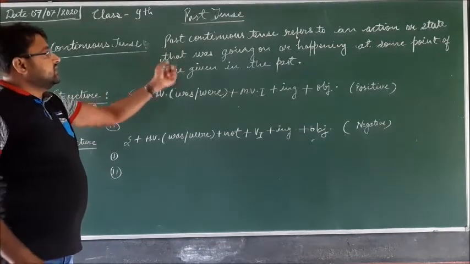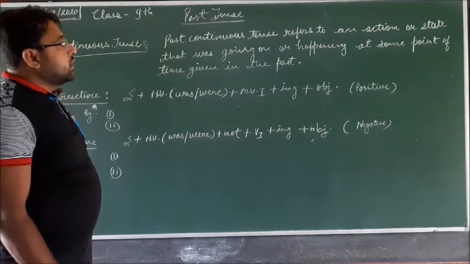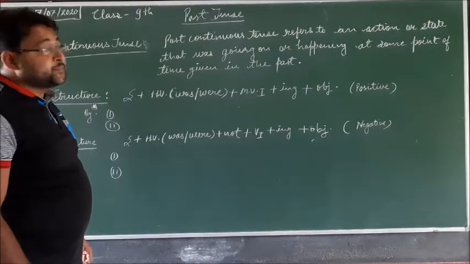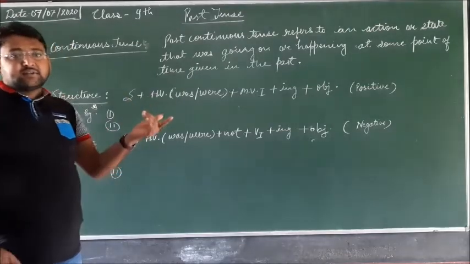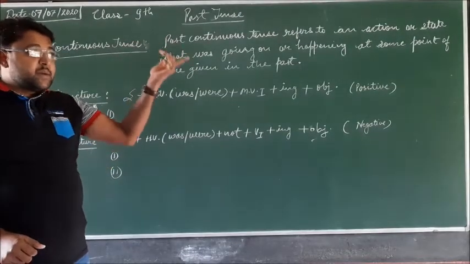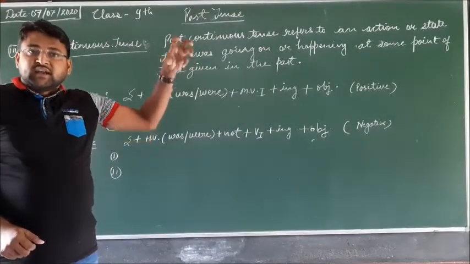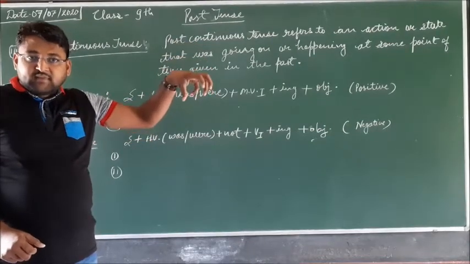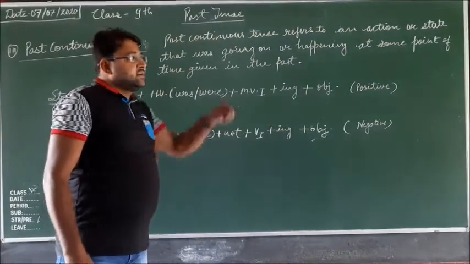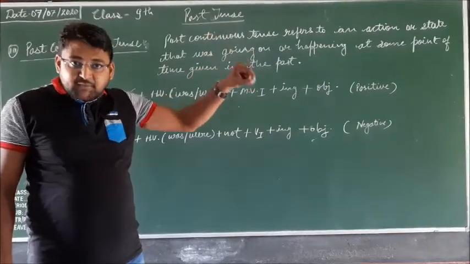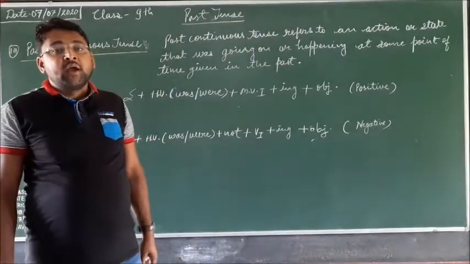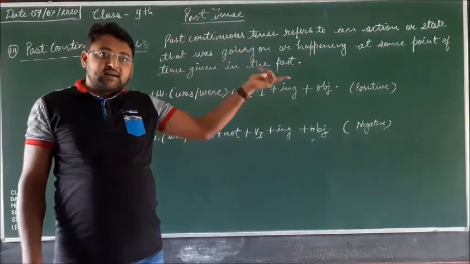You can see past continuous tense refers to an action or state that was going on or happening at some point of time given in the past. So any action or activity that was going on at some point of time in the past. In the past there will be a point of time, and at that point of time when any action was in continuous condition, in going on condition, that is the past continuous.